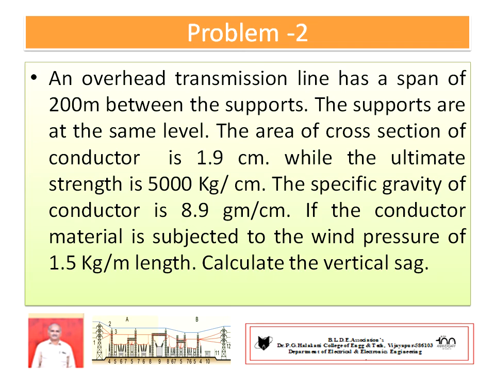If the conductor is subjected to wind pressure of 1.5 kg per meter length, calculate the vertical sag. Here the area may be 1.9 centimeter square, and density may be gram per centimeter cube. In these two data, I missed the square and cube, so you take that, it may come in a problem.